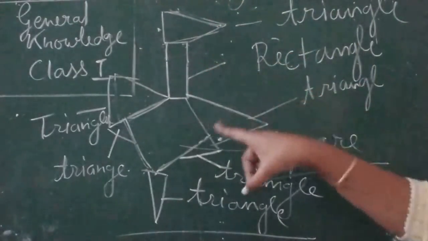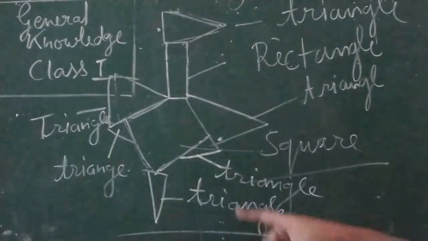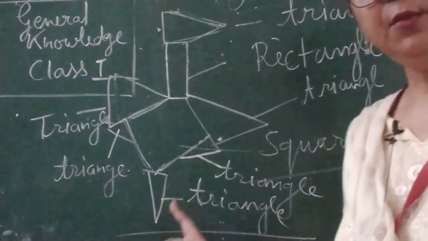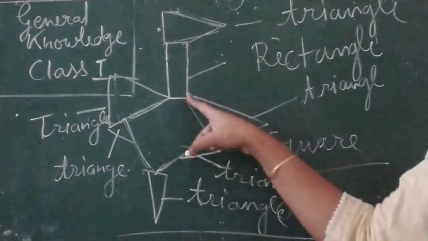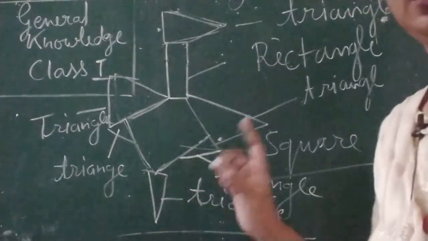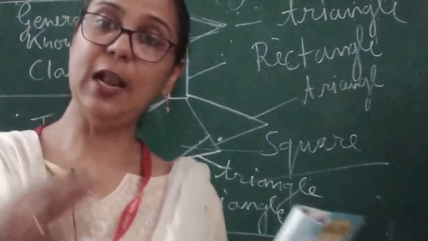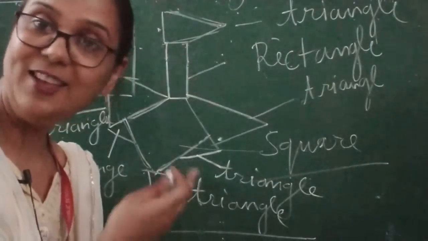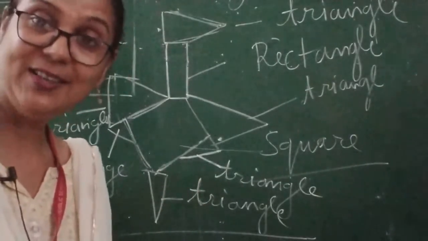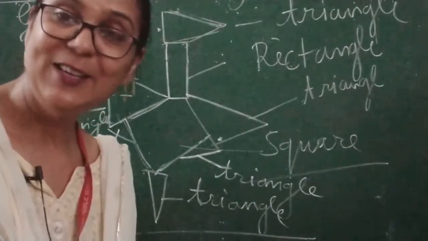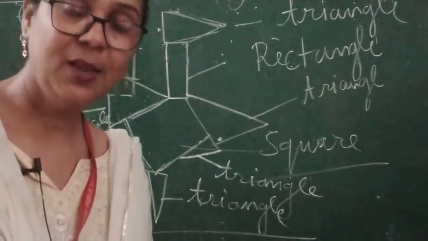Now rectangle, and then triangle, and then the tail is already made with triangle shape, and in the middle you can see a square, and then triangle, triangle, triangle, triangle. With the help of the rectangular shape and with the help of the triangle, we have done this. This bird is made with triangle and rectangular shapes, okay children. So we have completed the second one.